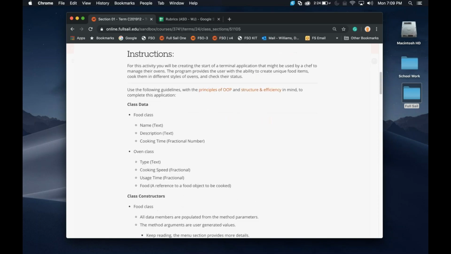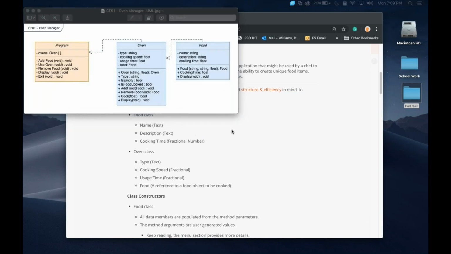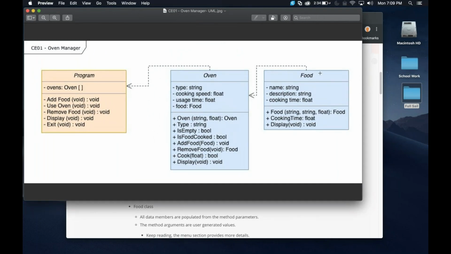UML is great for a number of different reasons. The best reason is that it's the easiest way to visualize what you're going to be building. Let me open that up. Come on. There we go. This is a UML of the program we're going to be doing. We're going to be creating a food class and an oven class. How this works is the member variables are going to be at the top, and then below the line are all of the methods that we're going to be creating for that class as well.